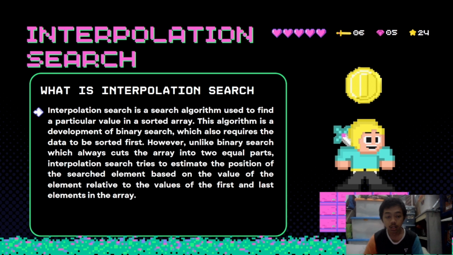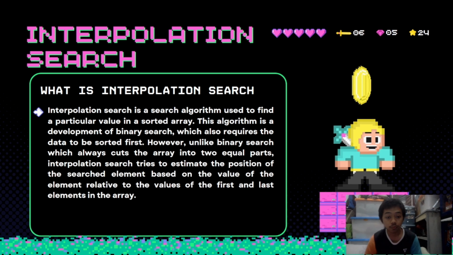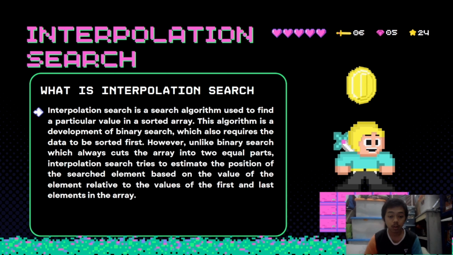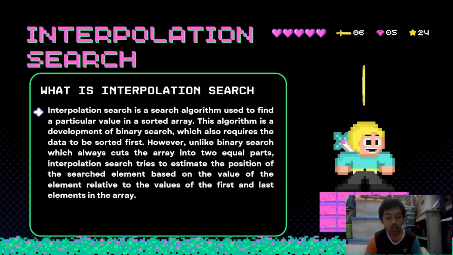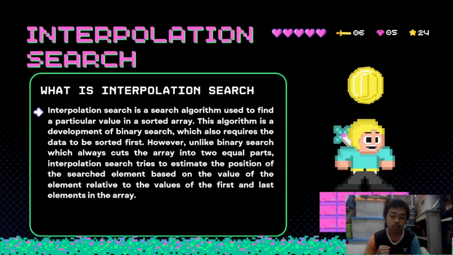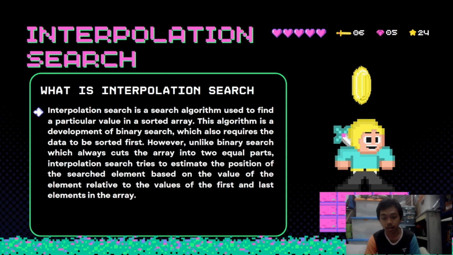Okay, so this is interpolation search. So what is interpolation search? Interpolation search is a search algorithm used to find a particular value in a sorted array. This algorithm is a development of binary search, which also requires the data to be sorted first. However, unlike binary search, which always cuts the array into two equal parts, interpolation search tries to estimate the position of the searched element based on the value of the element relative to the value of the first and the last element in the array.